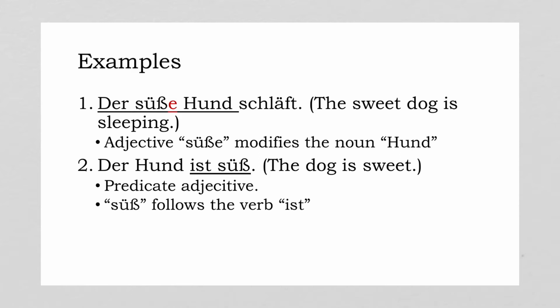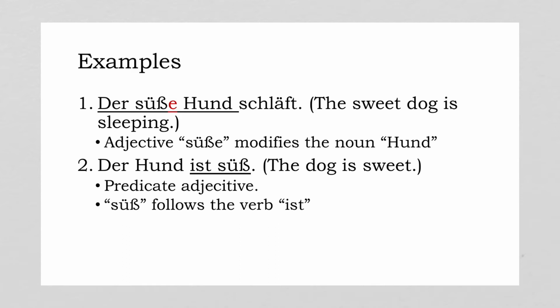I have the E highlighted in red to show you that this is the ending that you would add after the dictionary adjective form. If you just looked up süß in the dictionary, the word for sweet, you would see it written without the E. But here it's declined according to gender, case, and preceding word.